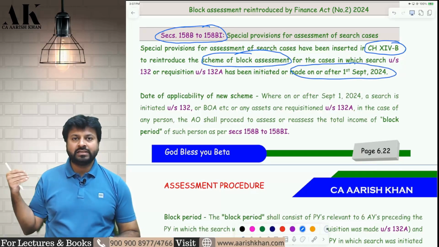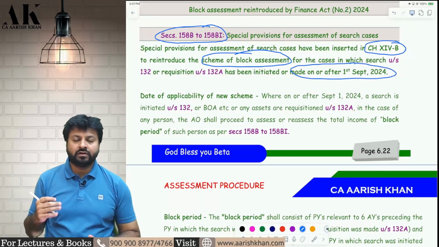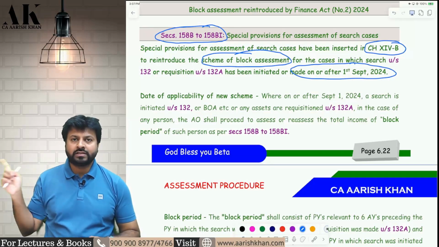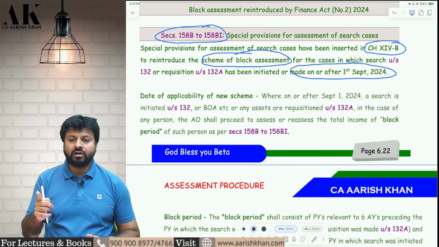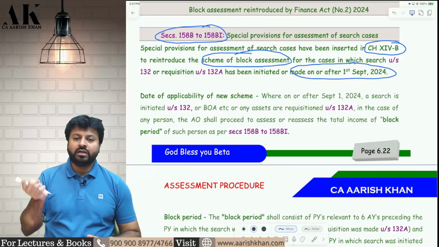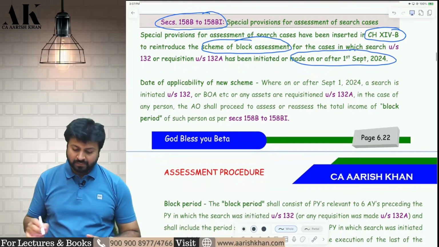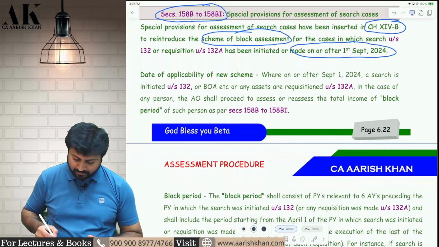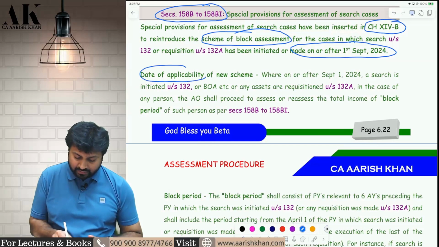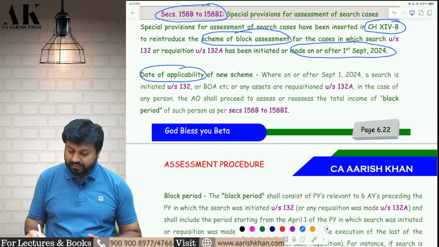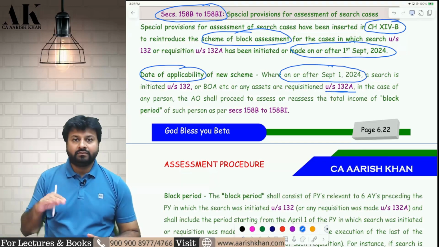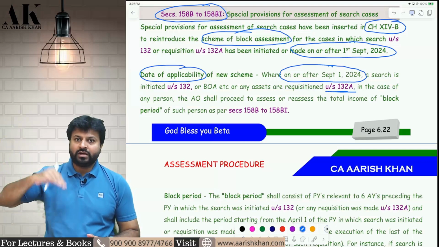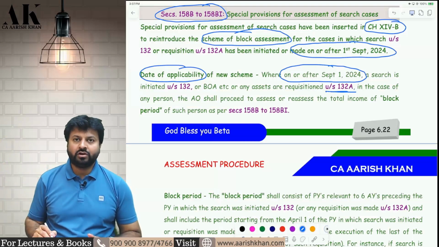So if the search and seizure is conducted till 31st August 2024, then the old section 147 will take care of it. But if it is conducted on or after 1st September 2024, then the new provision will be applicable. So that's what the first question over here is. What is the date of applicability of the new scheme, which I have already told you. If the search and seizure is conducted on or after 1st September 2024, or if there is a requisition of the asset, where the asset is with some other authority and you are requesting them to get it in your custody,